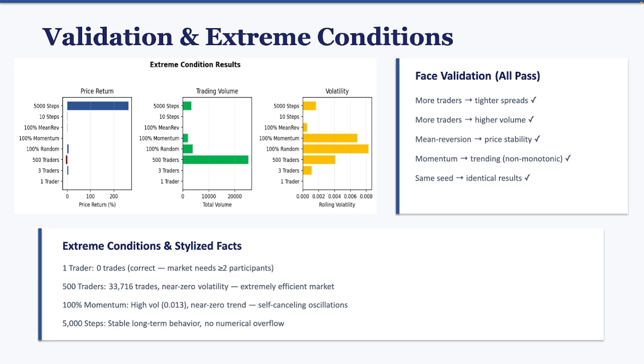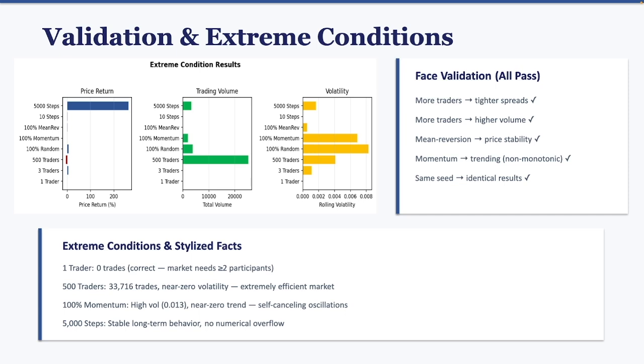For validation, I used 3 approaches. First, face validation, checking that the simulation produces intuitively correct behavior. More traders should tighten spreads, and they do. Momentum should create trends, and it does. Mean reversion should stabilize prices, and it does. All 5 checks passed.